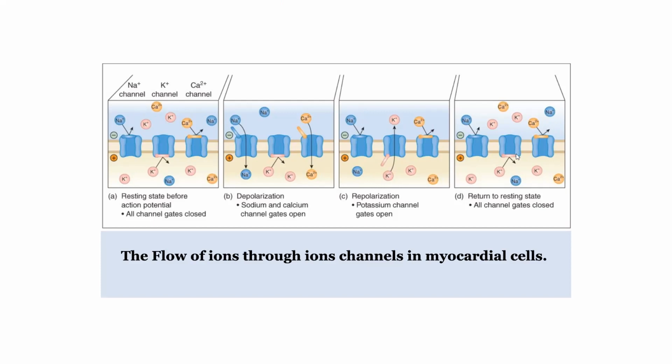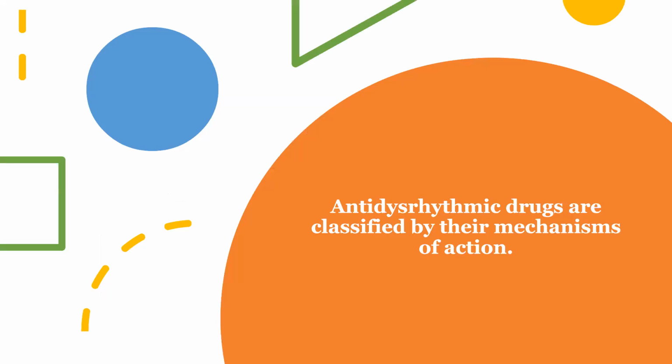After that, that channel will be closed, which we can set as the return to the resting state, all channel gates closed. So this is how sodium, potassium, and calcium channels are opening, and ions are going in and out: depolarization, repolarization, and the resting potentials. That's how the ions flow into the myocardial cells.